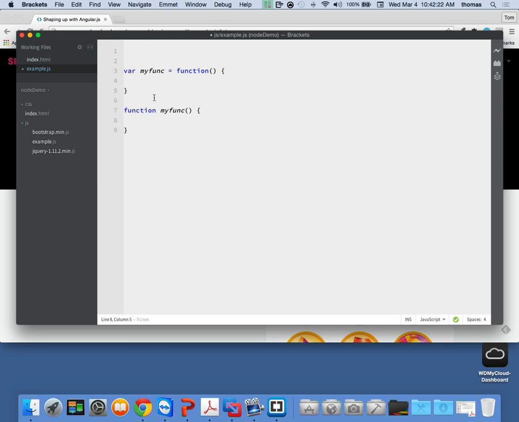You can't do both, obviously; this would cause an error because you're talking about the same named object. You can do one or the other, but not both. Well, you could, but you'd kind of mess it up. Actually, the last one would take precedence. Okay, so this is the one thing I want to talk about.